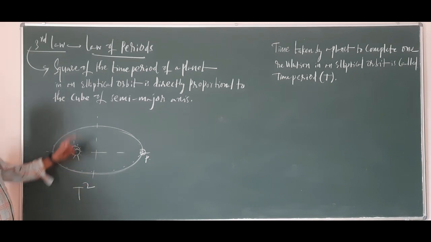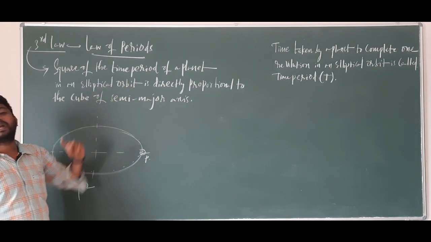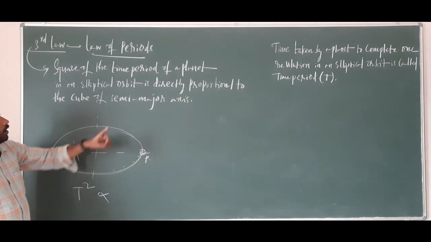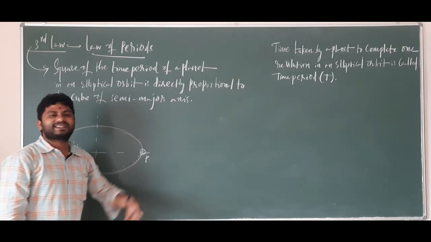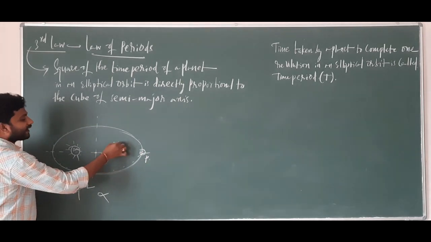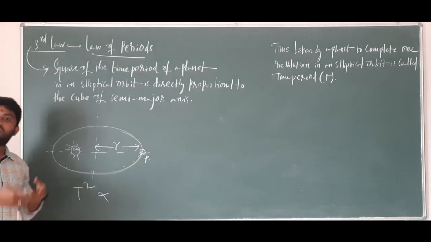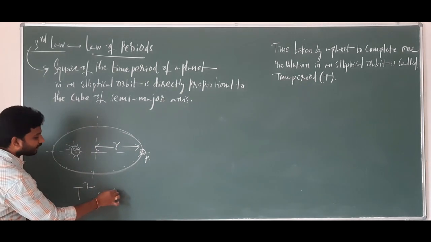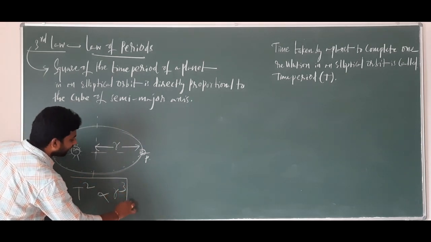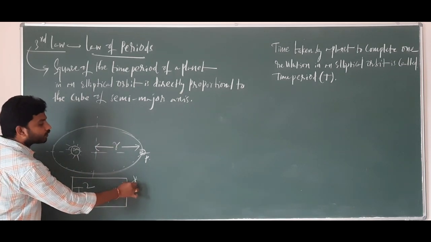That is what is given here. The square of the time period of a planet in an elliptical orbit is directly proportional to the cube of the semi-major axis. So this is your semi-major axis. Let us write the name for the semi-major axis as small r or capital R, anything. So I can write here the cube of the semi-major axis. You can see T square is directly proportional to R cube. So this is very important.